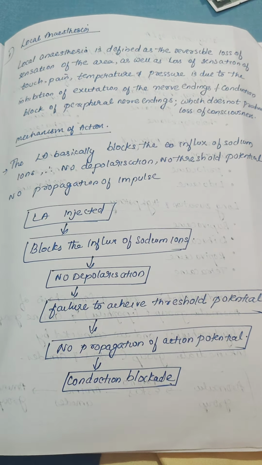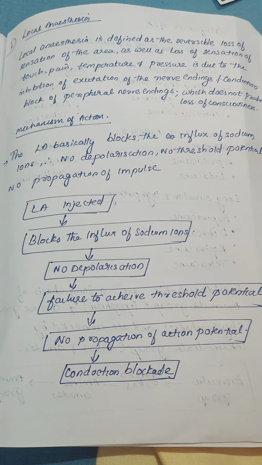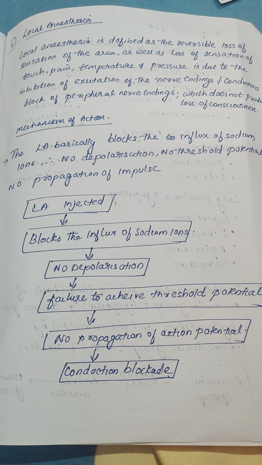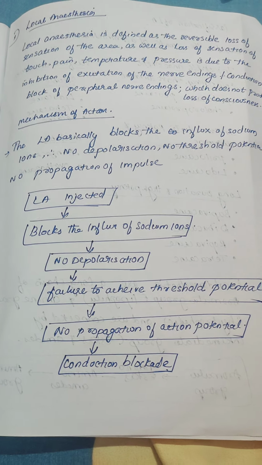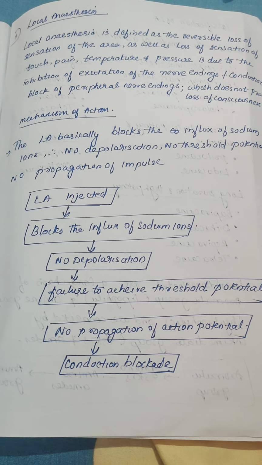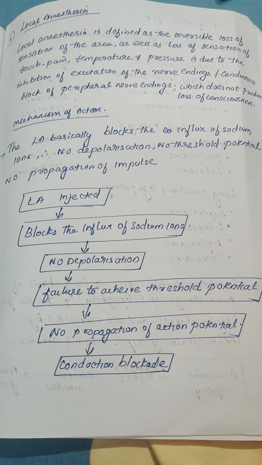When we inject a local anesthetic agent into a particular area, there is no sensation the patient can feel. There is no sensation of touch, no sensation of pain, no sensation of temperature, pressure, nothing. Why does it happen? Because of the inhibition of the excitation of the nerve endings or the conduction blockade of the peripheral nerves. The patient will be conscious, because only one particular area is anesthetized, not like general anesthesia, where the whole body is anesthetized.